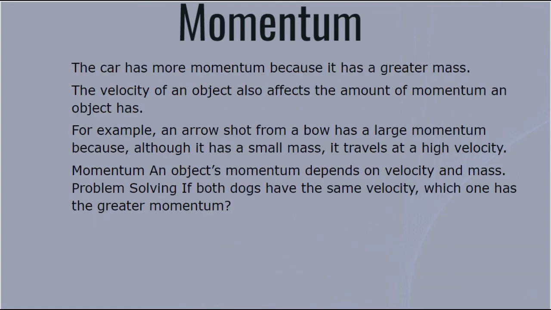The car has more momentum because it has a great mass.